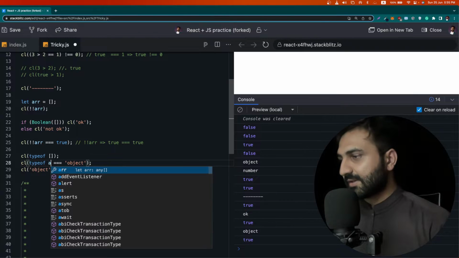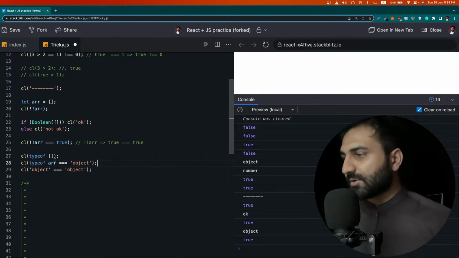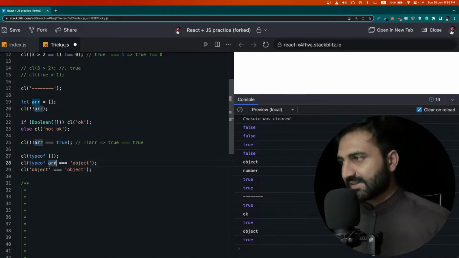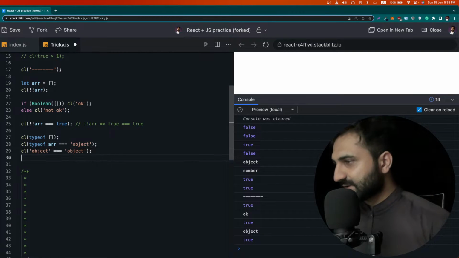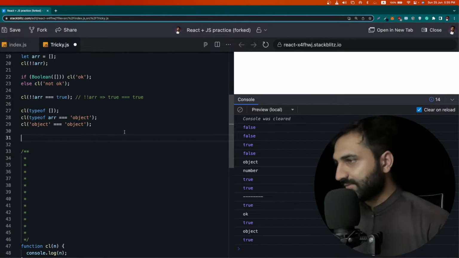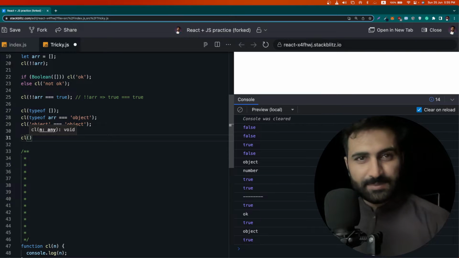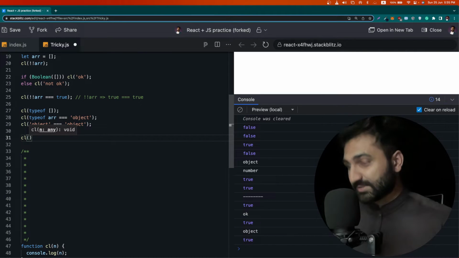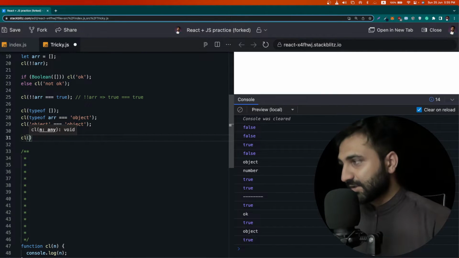So let me write again. I am not using the array syntax because we already assigned this empty array to the array variable, so I'm using the array variable here. Now let's move toward our next question, which is also a little painful, because this question is totally weird.